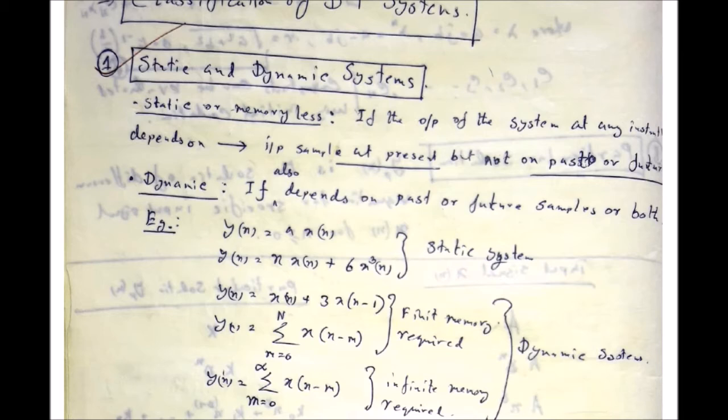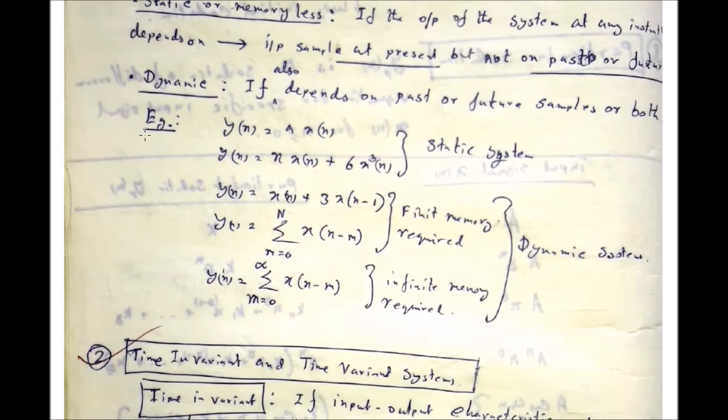Next is the dynamic system. If the output of the system depends on not only the present sample but also it can depend on the past or future samples or both, then the system is called the dynamic system. Now let me give you some examples. Suppose this system y(n) equal to a x(n).